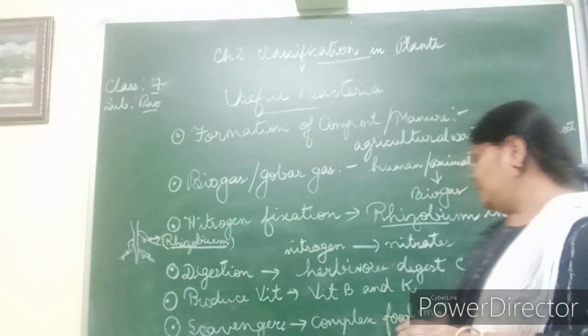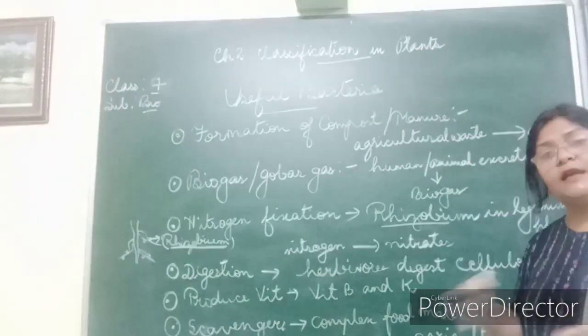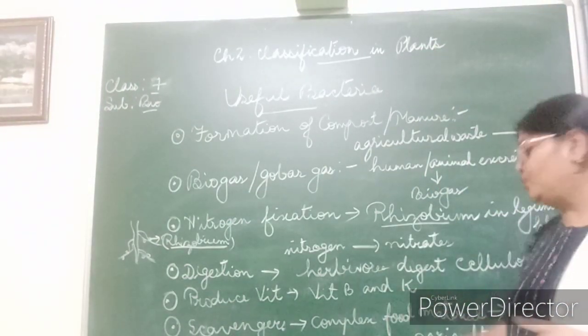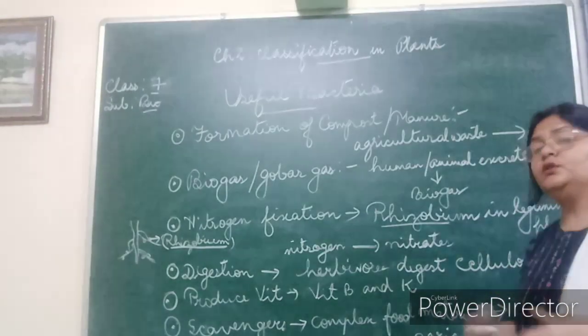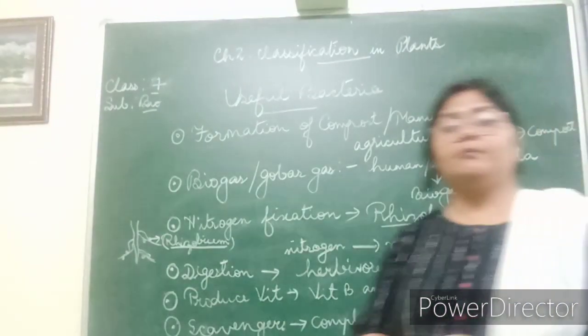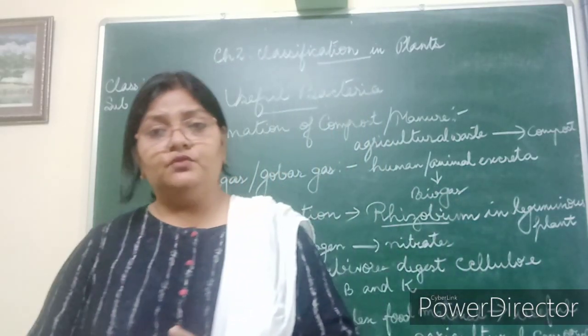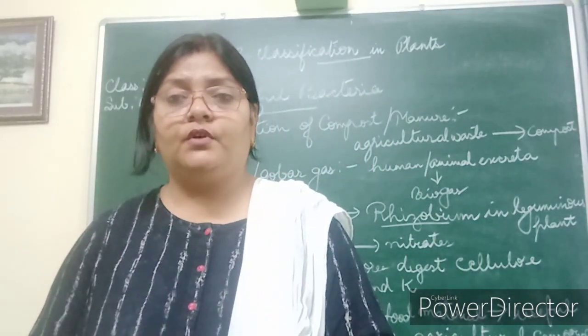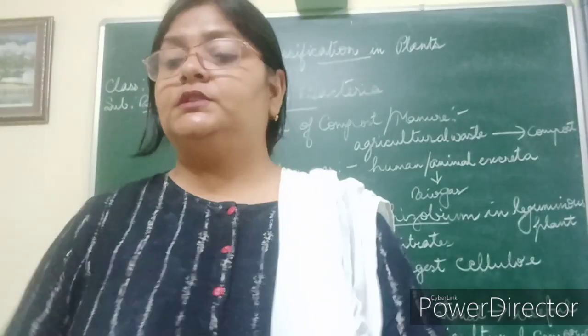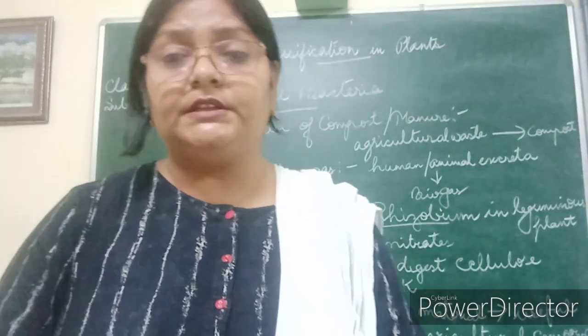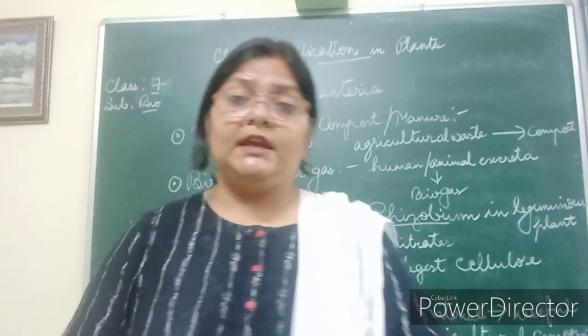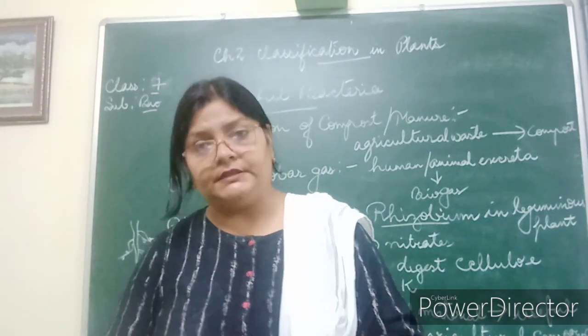They convert the complex agricultural food materials that are thrown away into useful agricultural compounds like nitrates, sulfates or phosphates, so that they can be used by plants. This way they increase the soil fertility, and this is done with the help of nitrifying bacteria.